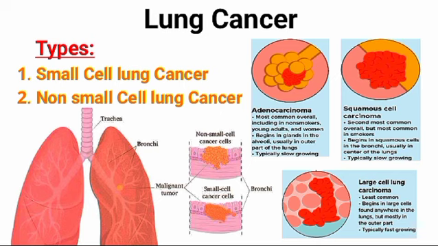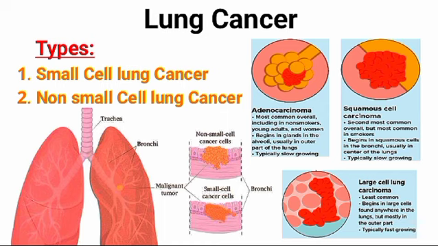Small cell lung cancer is about 10% to 15% of lung cancer, and this type tends to grow and spread faster than non-small cell lung cancer. In most people with small cell lung cancer, the cancer has already spread beyond the lungs at the time it is diagnosed. Since this cancer grows quickly, it tends to respond well to chemotherapy and radiation therapy. Unfortunately, for most people, the cancer will return at some point.